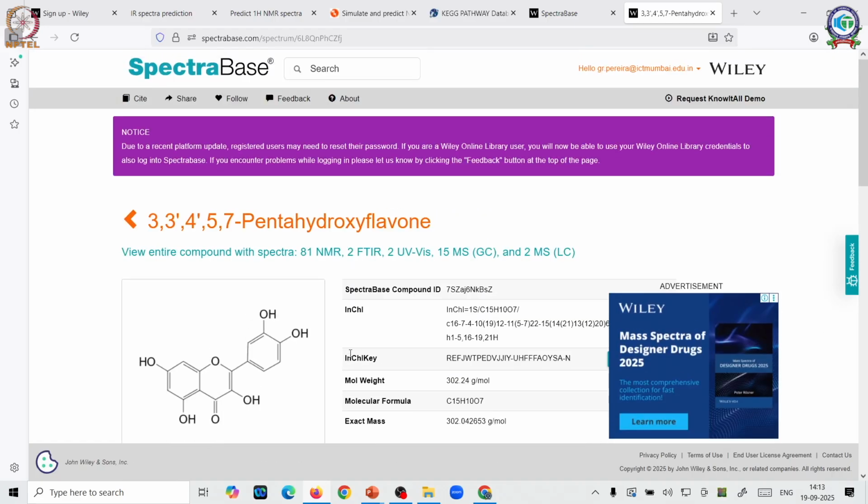So my point is, if you're not conversant in spectroscopic techniques, this database will give you some reference values to compare with, and basis those reference values, when you compare your spectra, you will come to know if the peaks are overlapping or not. And based on that, you can take a call whether the compound you have isolated is actually quercetin or not.